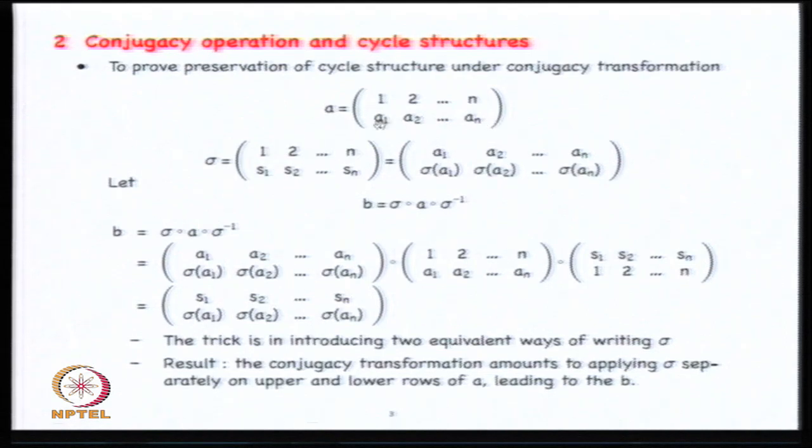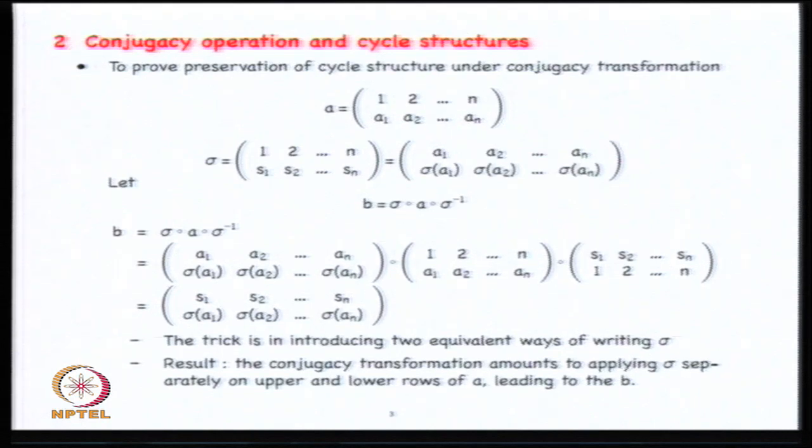So whatever sigma is supposed to do to A1, put it here, whatever sigma is supposed to do to A2, put here. The set of instructions are all here. What happens to each A1 value is written here. In other words, the transformation amounts to applying the sigma operation separately on upper and lower rows of A. That's what it boils down to.